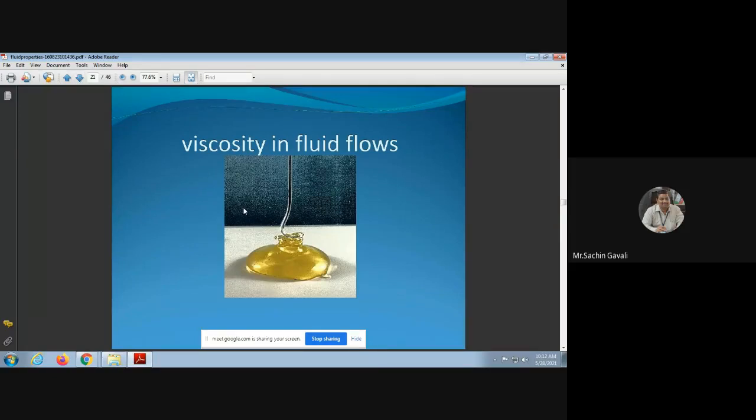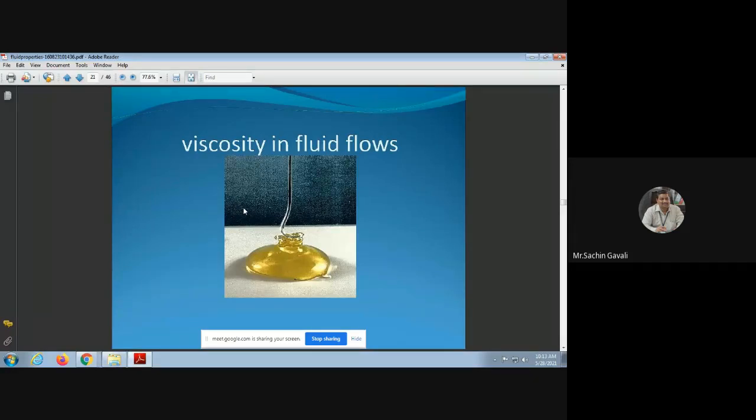Then viscosity in a fluid, that also we have defined. Anybody of you can define or revise viscosity? What is meant by viscosity? Anybody of you? Viscosity is defined as the internal resistance to flow. Okay, it is defined as internal resistance for its own flow.